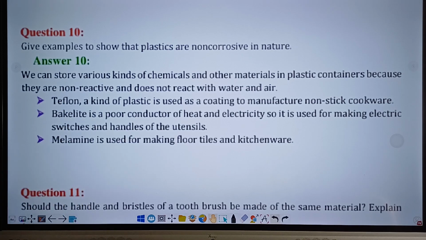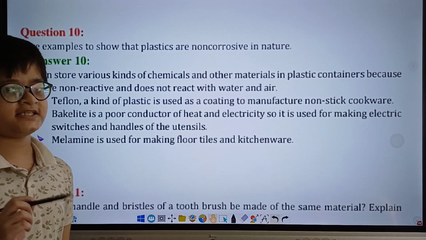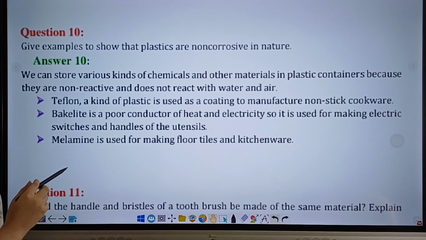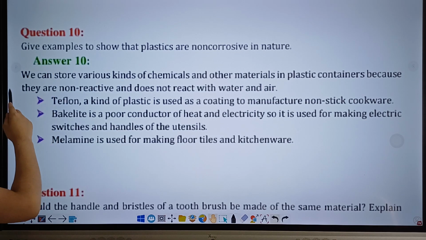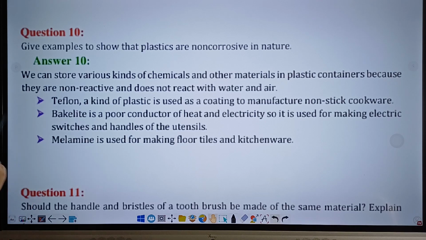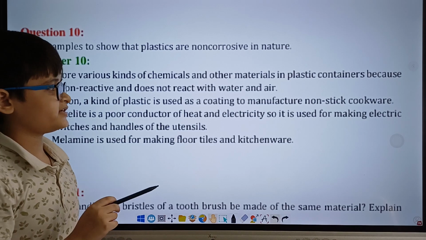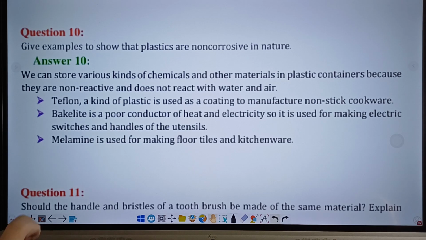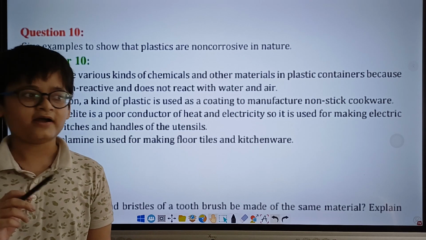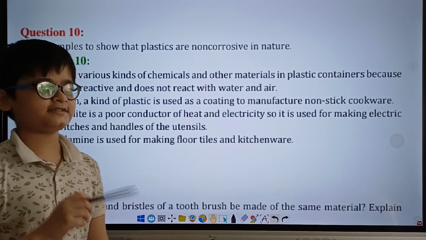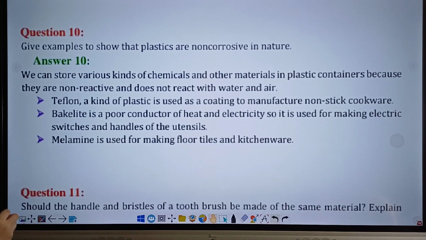We can store various kinds of chemicals and other materials in plastics because they are non-reactive and do not react with water and air. Now here are our points as to why plastics are non-corrosive in nature. Teflon, a kind of plastic, is used as a coating to manufacture non-stick cookware. Bakelite is a poor conductor of heat and electricity, so it is used for making electric switches and candles and handles of the utensils. Melamine is used for making floor tiles and kitchenware.